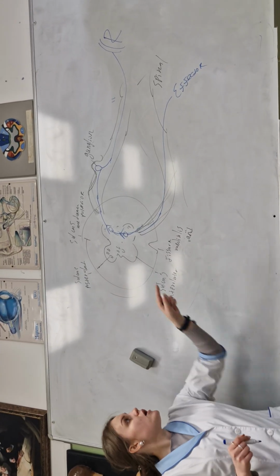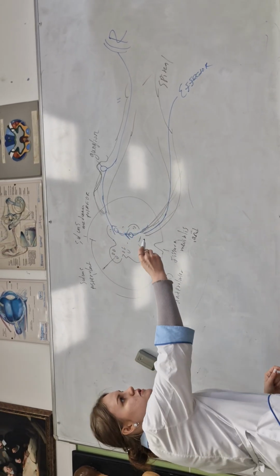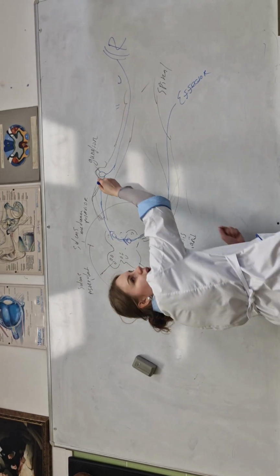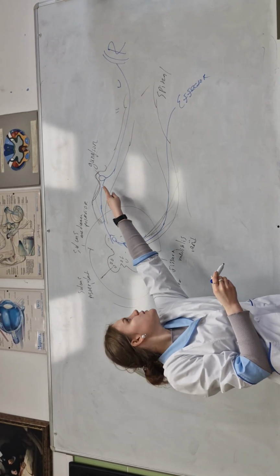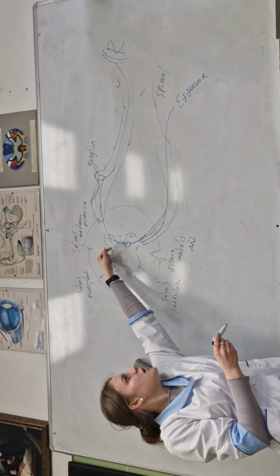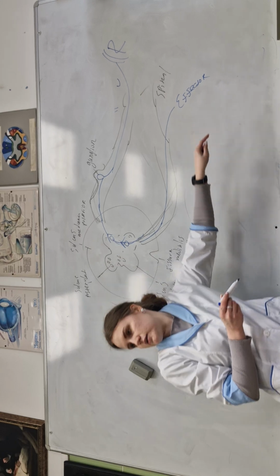Now I draw the three-neuron pathway. It is like the two-neuron one, but with an interneuron between the afferent and efferent neurons. The receptor impulse goes to the afferent sensitive neuron, then to the interneuron in the cornu posterior, then to the motor neuron, and then to the effector.